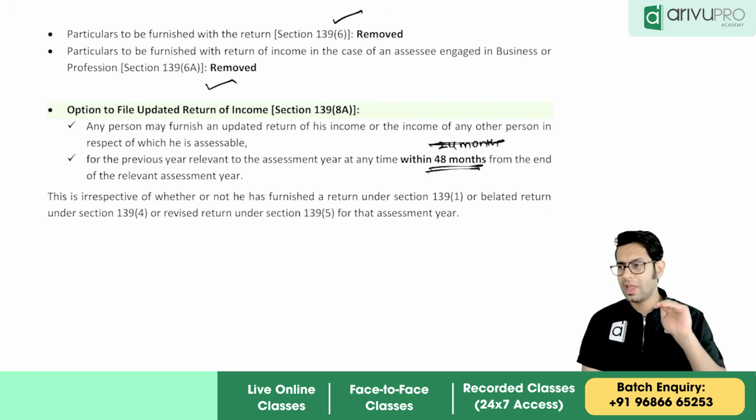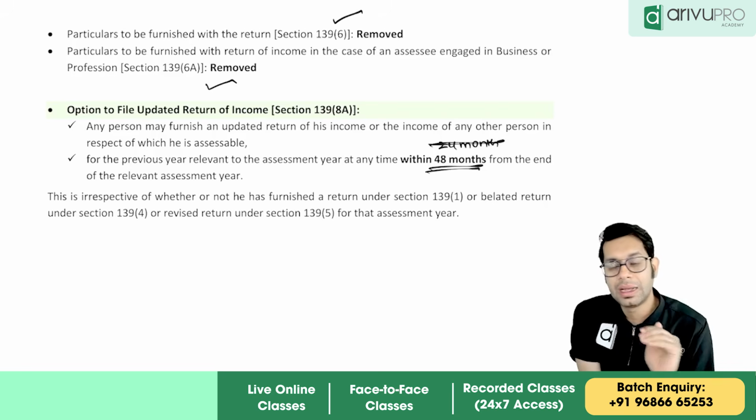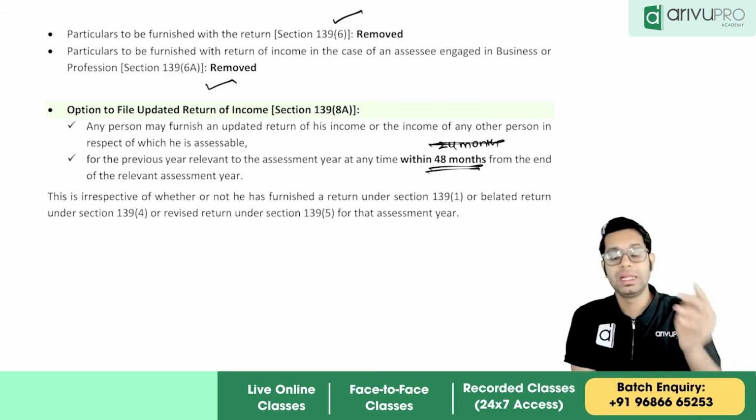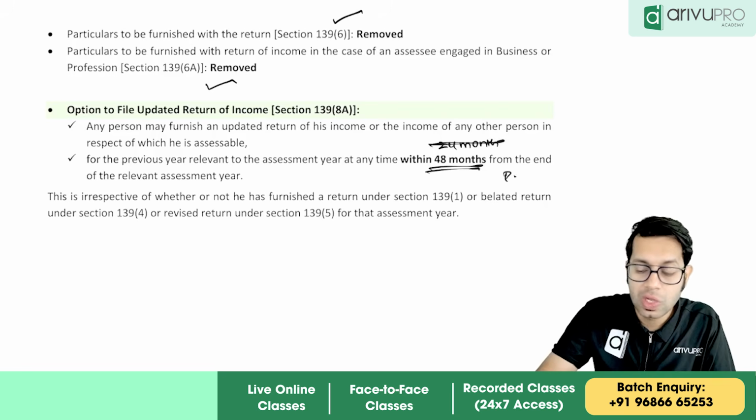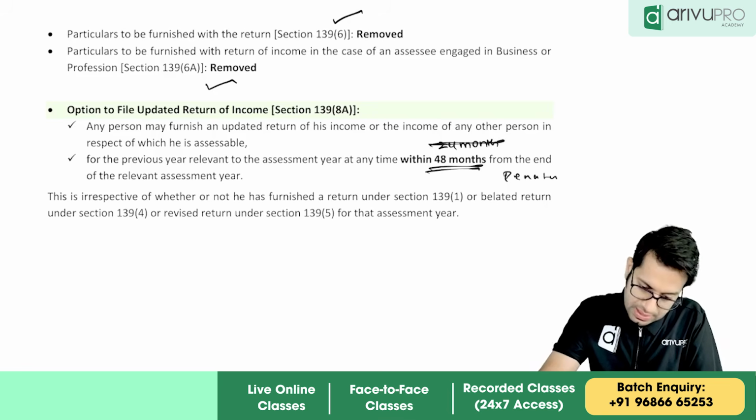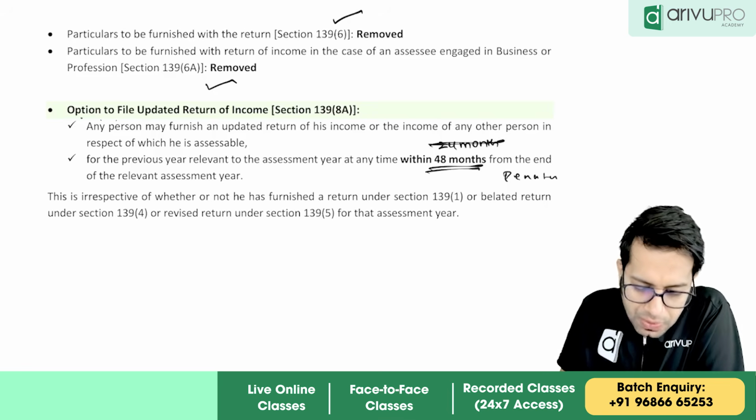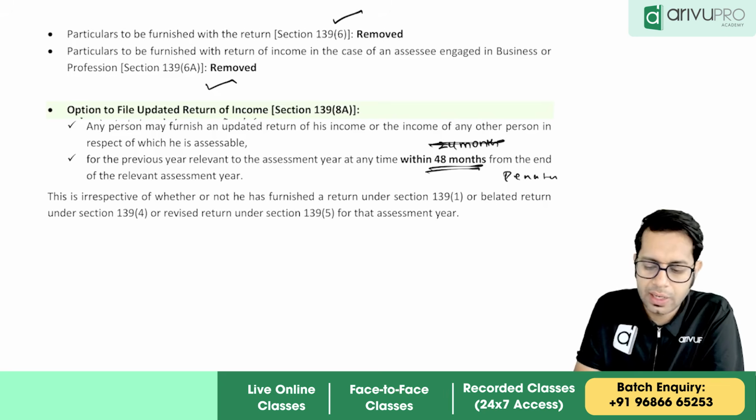The time limit for the updated return has been increased to 48 months. Of course, if they have increased the time limit to file your updated return, then they would have also increased the penalty which you have to pay along with the updated return. Yes, they have done that. Option to file updated return of income.